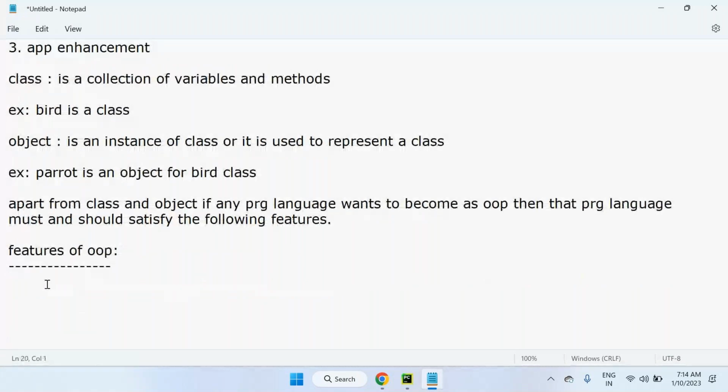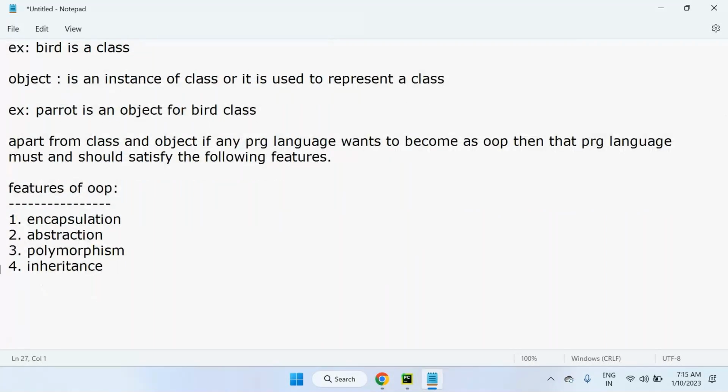Most of the students know that. That is encapsulation. Next one is abstraction, and next one is polymorphism, and next one is inheritance. Encapsulation, abstraction, polymorphism, inheritance.